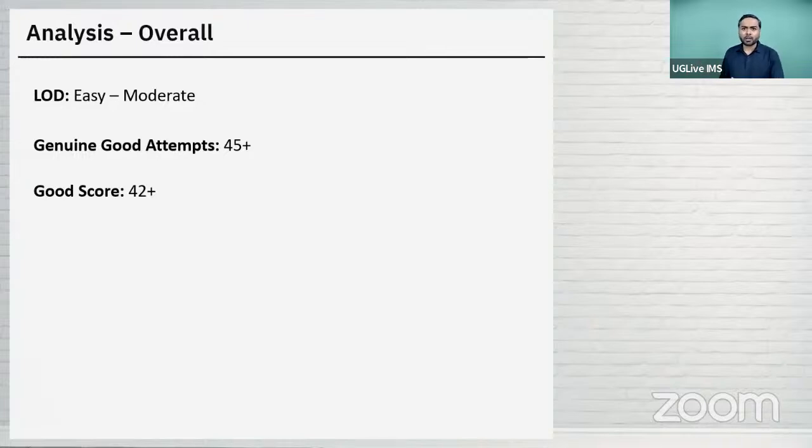We still have those 15 questions where, if you would have bluffed, you would have got 3, 4 correct there. And out of the genuine attempt, you would have got, let's say, 2, 3 wrong. Anything in the range of 42 plus, like 44, 45, would be a good score. And a student who is scoring 46, 47 in this paper probably would have a higher edge when it comes to cracking the final call.